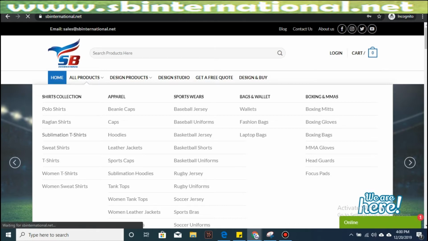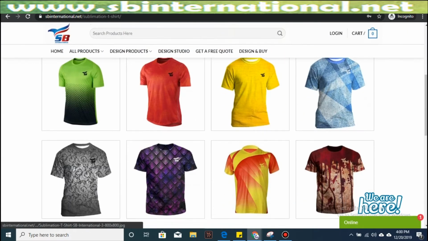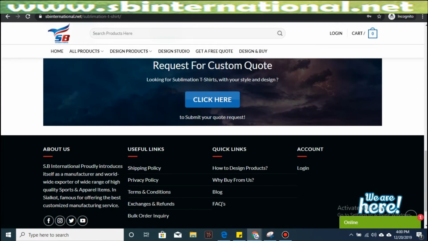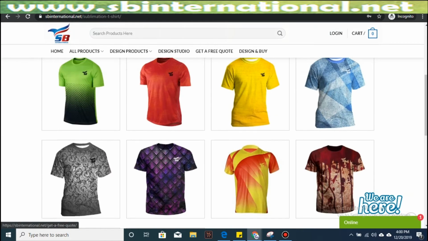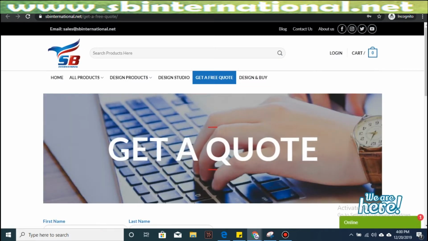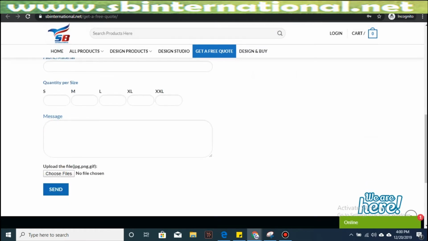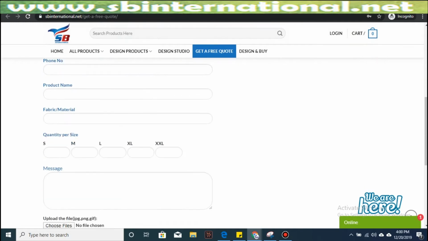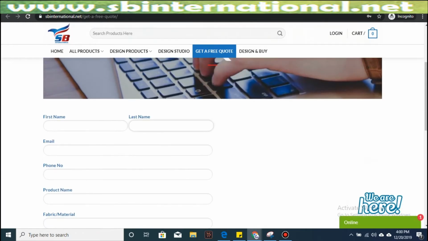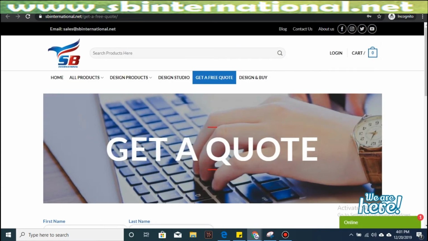For example, I'm going to click on sublimation t-shirts and now you will be able to see different designs. At the bottom of the page you will be able to find the option where you can click in order to open a quote request form where you can fill in your details, attach the design that you want to be printed on the shirts, and submit your inquiry. Our first available representative will get back to you as soon as possible with the best possible price code, including the shipping charges to your doorstep.